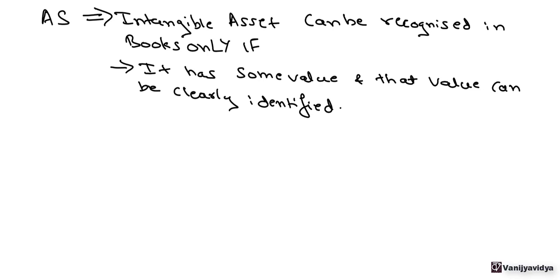What does it mean? Accounting standards state that an intangible asset can be recognized in the books only if it has some value.